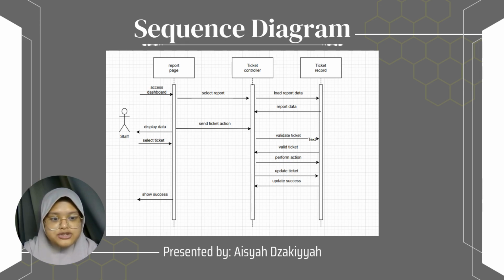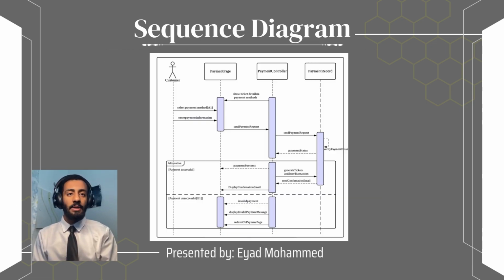The diagram also highlights two alternative flows, one where the selected ticket has already been processed, in which case the system disables further actions and the staff must choose another ticket, and another where a system error occurs while loading report or ticket data, prompting the staff to refresh and retry the process. This sequence diagram clearly outlines the logical flow of operations and the handling of typical exceptions during ticket and report management. Diagram for manage payment.